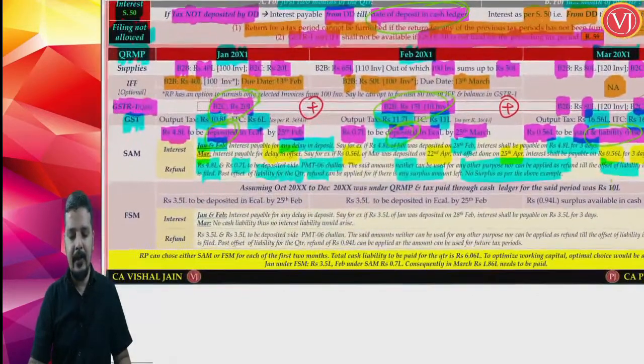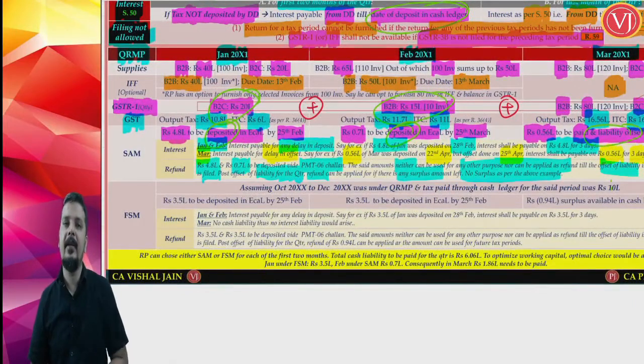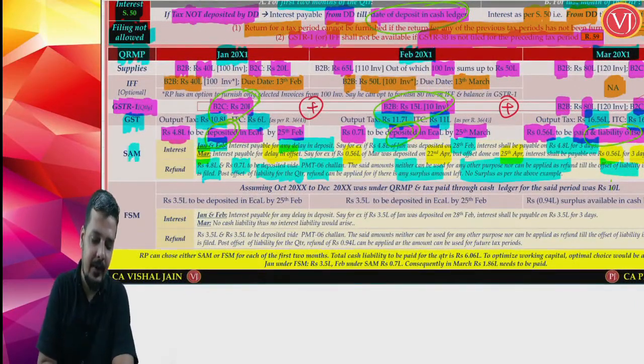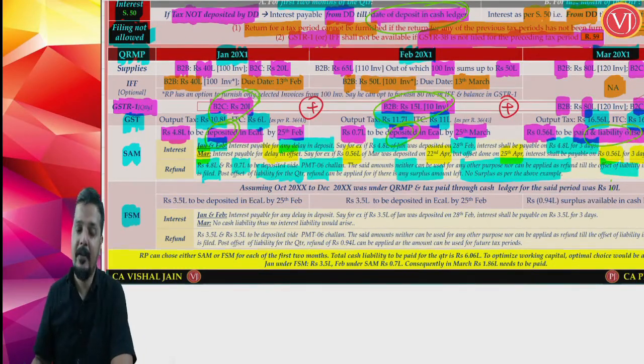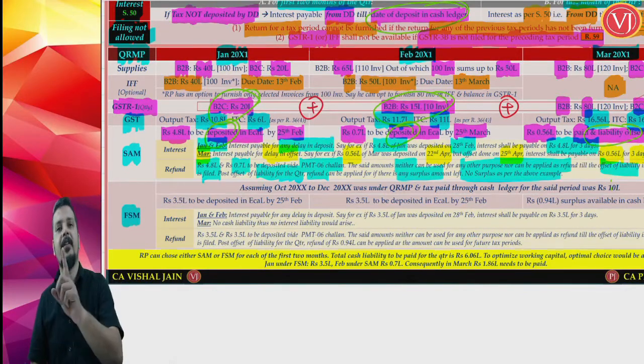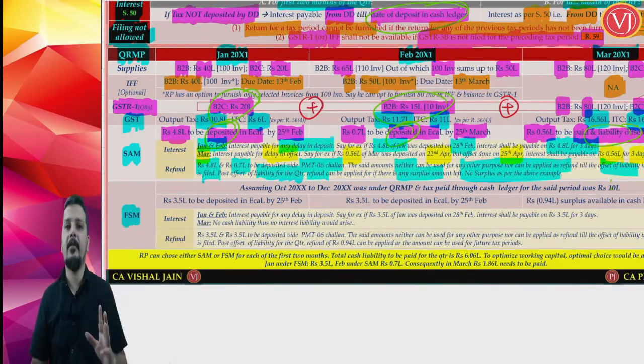Now friends, this is a very normal method, which is nothing but your self-assessment method. This entire thing was based on the self-assessment method. Now the interesting thing will be there when you are talking about your fixed sum method. For the fixed sum method, you require the previous quarter's details.